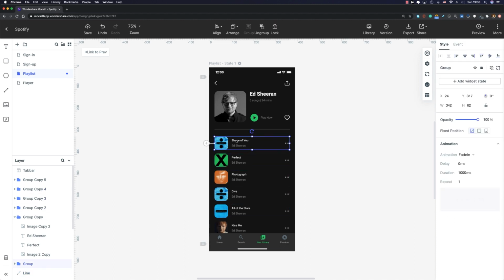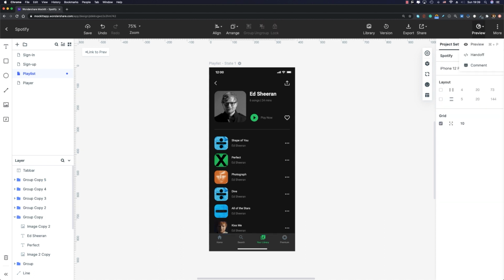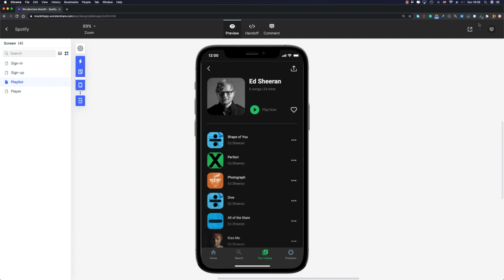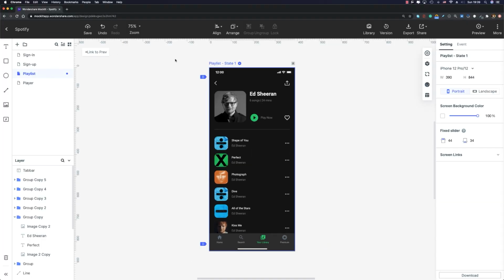And for this list, it starts from 0 again, okay? So the first song is gonna have a 0 millisecond delay. The second song is gonna have a 200 millisecond delay. The third one, 400. The next one, 600 and 800 milliseconds. And last but not least, this one is gonna have a 1 second delay. Now let me preview it. That's pretty cool. One more thing we can do here is to connect these two screens, okay?